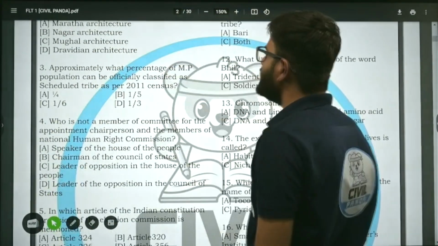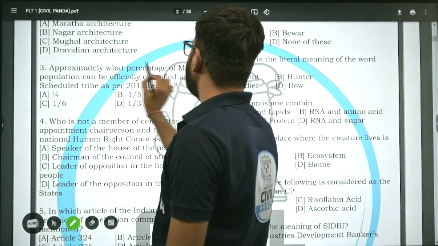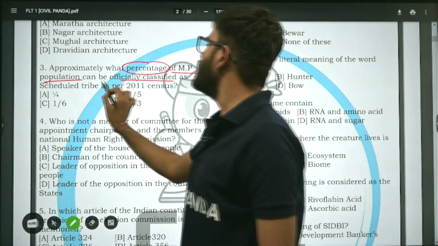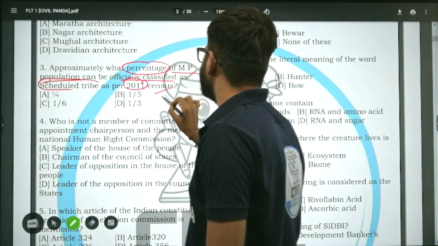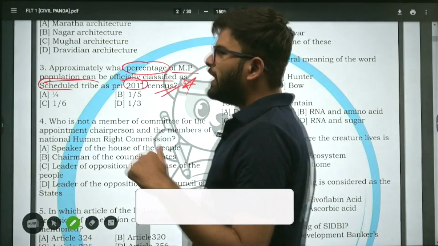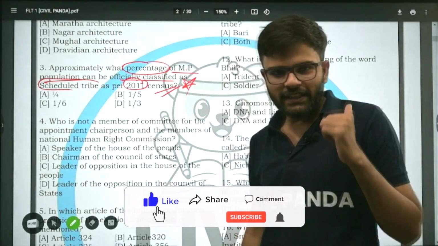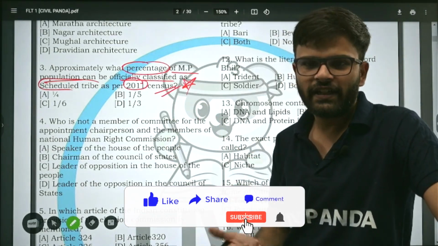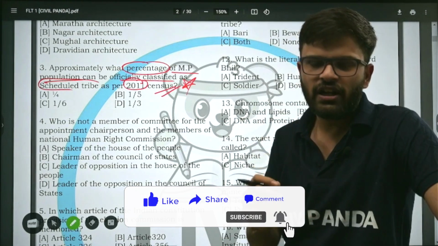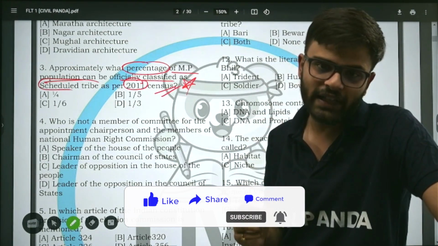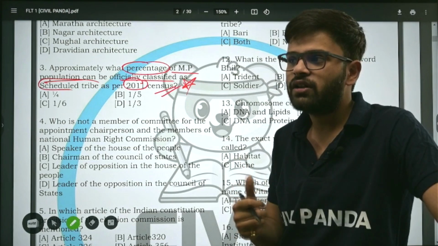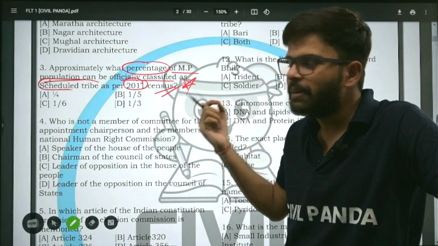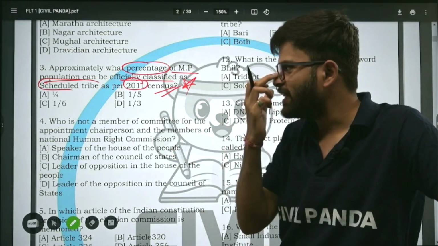Approximately what percentage of MP's population can be officially classified as scheduled tribe as per the 2011 census? Now let me tell you something. तुमने कितना भी रट लिया हो एग्जाम से पहले कि ये है, ये है, ये तो बहुत क्वेश्चन इजी है, ऐसे तो पेपर इजी ही आता है, वन लाइनर. एग्जामिनेशन हॉल में the exam pressure, everyone feels it and everyone is on the same page on that day. तो you cannot risk it. अरे 1/3 था, 20% था कि कितना था, भूल जाता है. So do not ignore such kinds of simple yet very effective questions as far as cutoff is concerned.